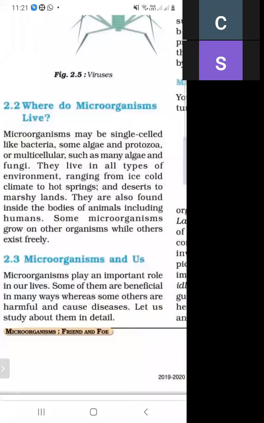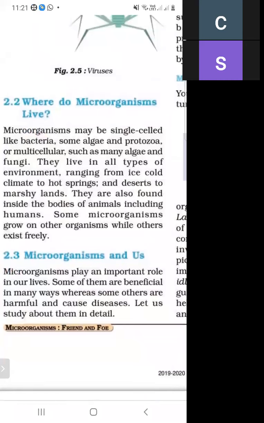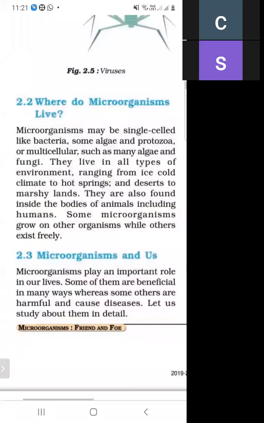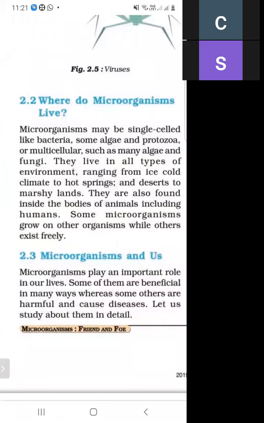Microorganisms live in hot and cold conditions, in hot spring regions and in desert regions. They grow in all regions. They are also found inside the bodies of animals, including humans. Some microorganisms grow on other organisms, while others exist freely.